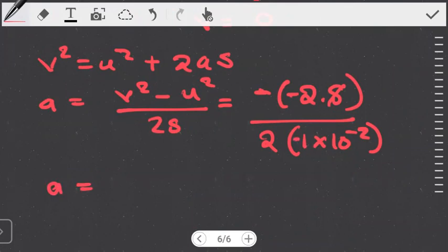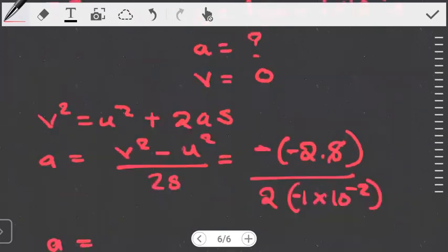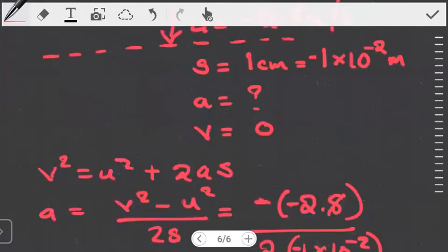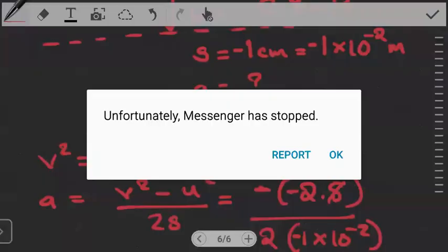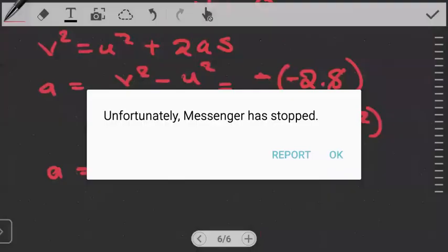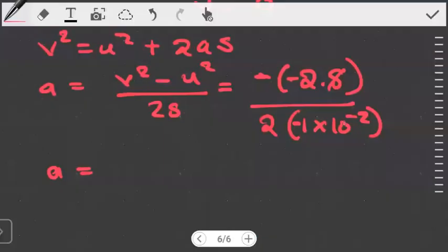Here I wrote it as a positive, so let me include that. It's a downward displacement, so it has to be negative. If we perform this very quickly, we see that our acceleration this time around becomes 392 meters per second squared.